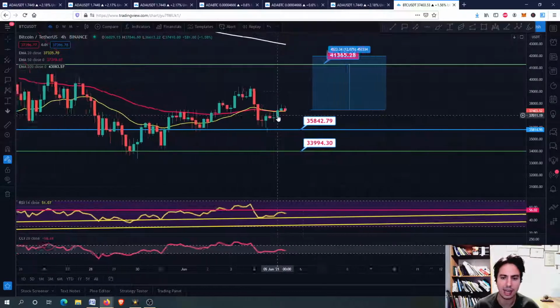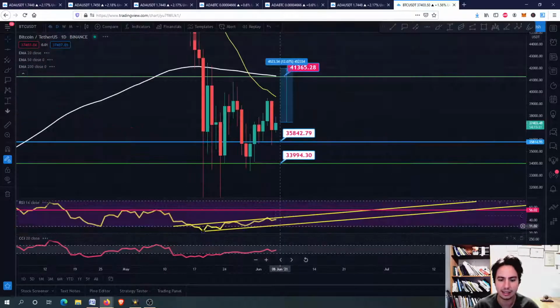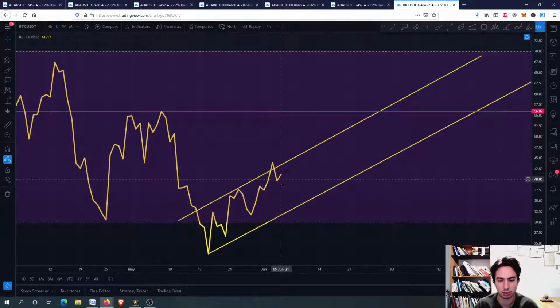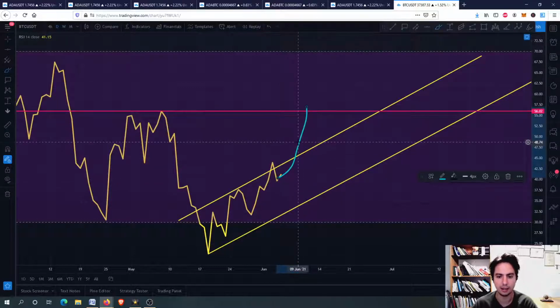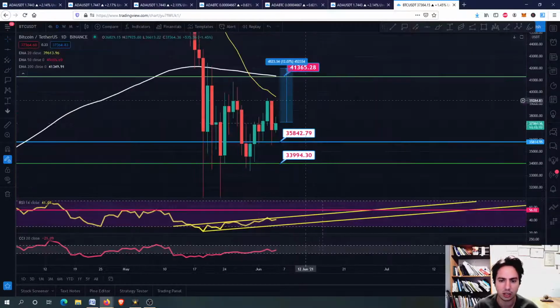For now, guys, I believe that we can go there. I believe Bitcoin will have a swing high. Let's see the daily frame and the RSI. You can see we are going along with the top and bottom trend line, and what we want to see is if we can break both of the resistance lines, the first top trend line, and of course the red resistance line. We can actually get there.